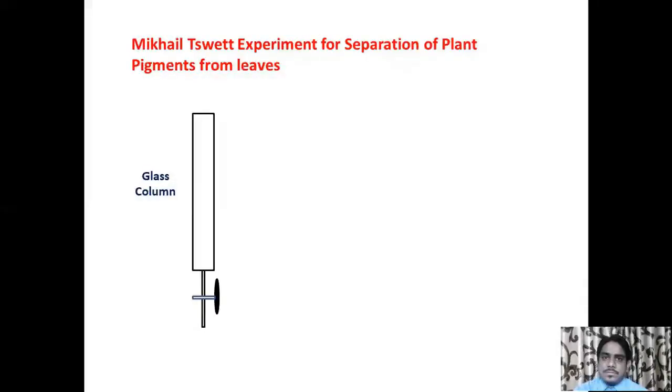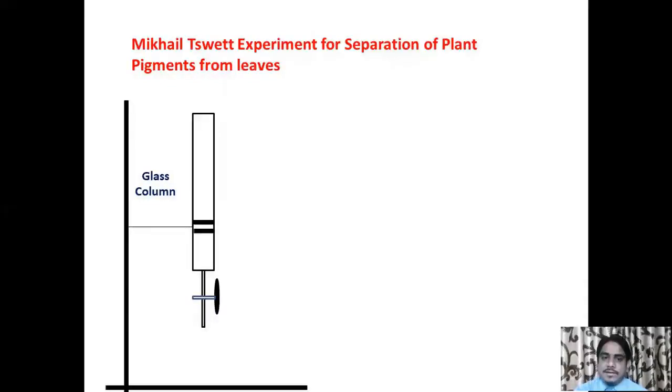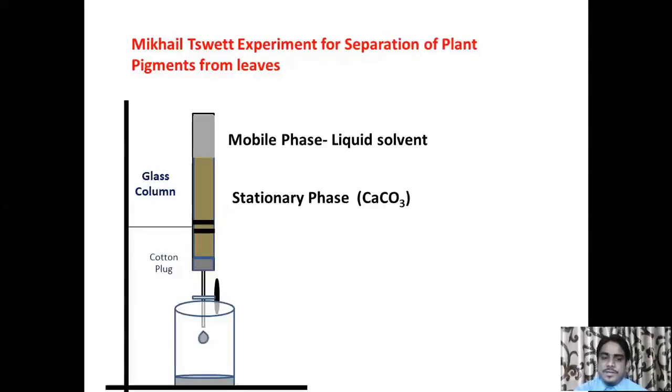A glass column with a cotton plug is attached to a stand. This glass column is filled with a stationary phase like calcium carbonate, and a mobile phase, a liquid solvent, is passed through it. These were the two components used in the first chromatography, that is, the stationary phase and the mobile phase.